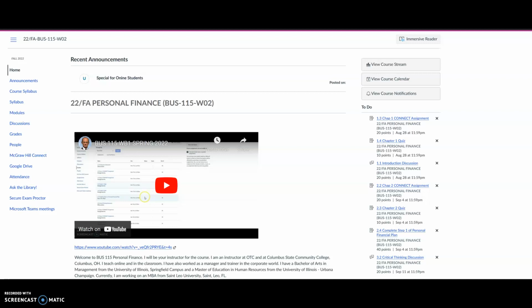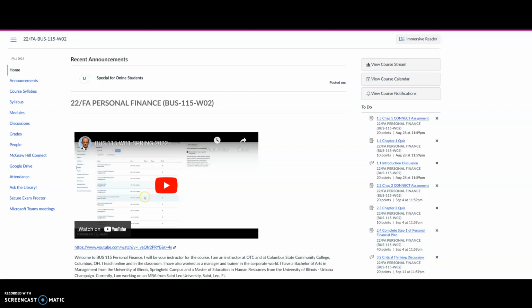During the next 16 weeks, we're going to be talking about some fundamental concepts and components of managing your personal finances. For example, we'll be talking about creating a personal balance sheet and a cash flow statement. We'll cover budgeting and taxes, credit, insurance, investing, and some areas of estate planning. You'll complete a personal financial plan, which will help you put these topics into practice.